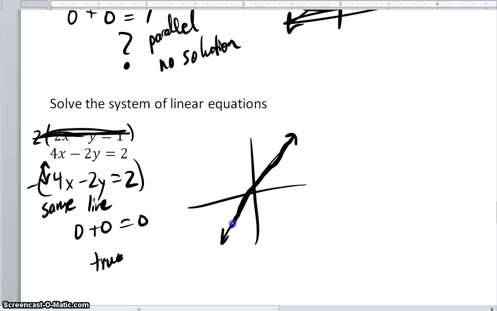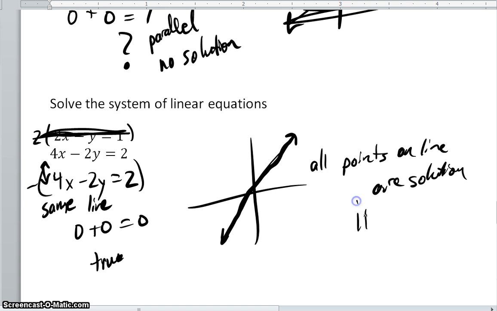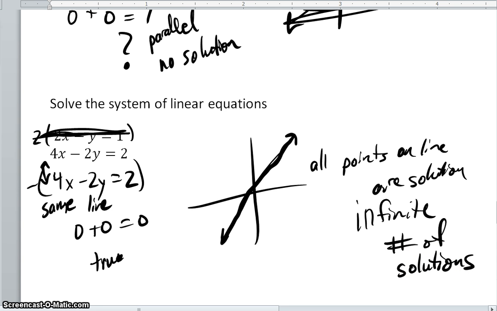And if the line is the exact same thing written twice, all the points on the line are solutions. So there's an infinite number, because it's the exact same line.